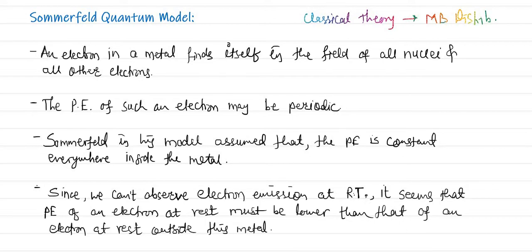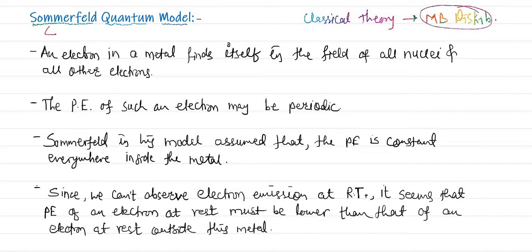Okay, but then Sommerfeld came and added things to this model, and he proposed his own model. He said that these free electrons cannot be studied using the MB distribution.